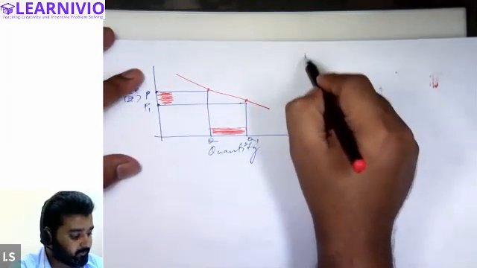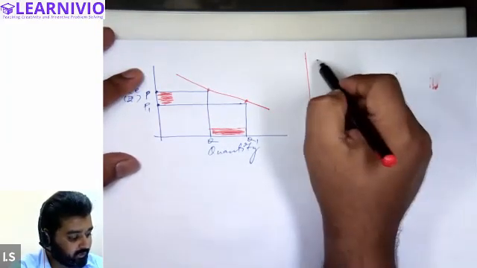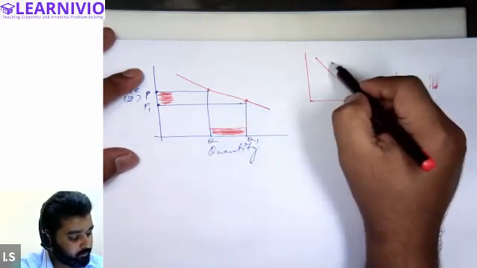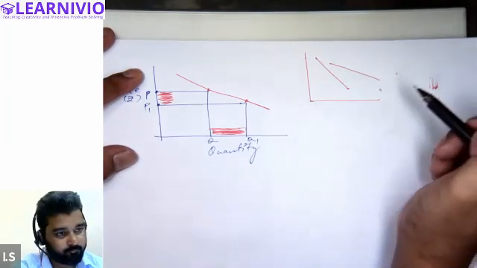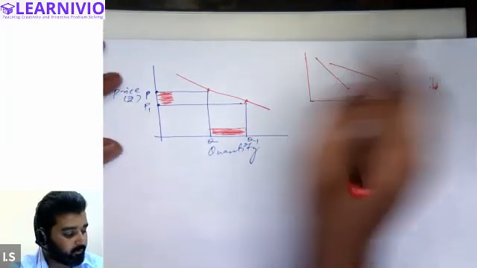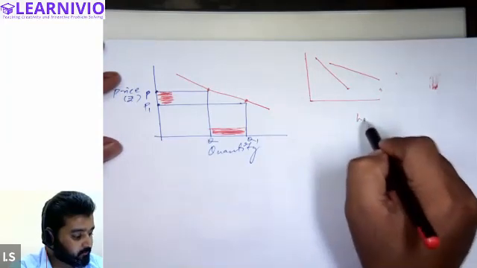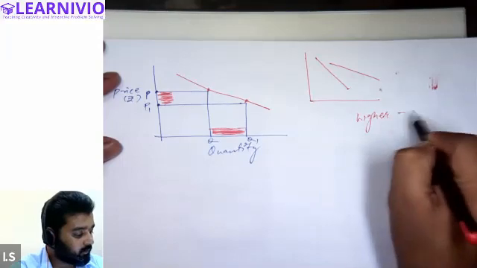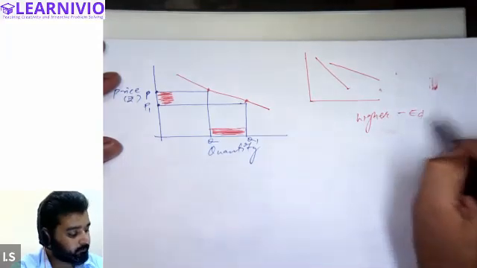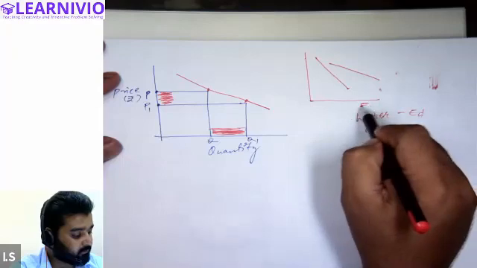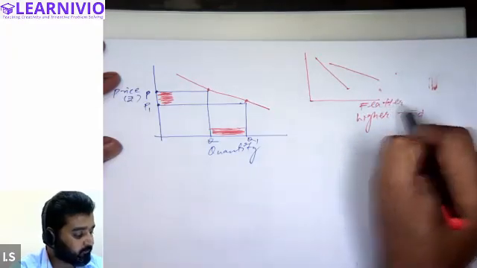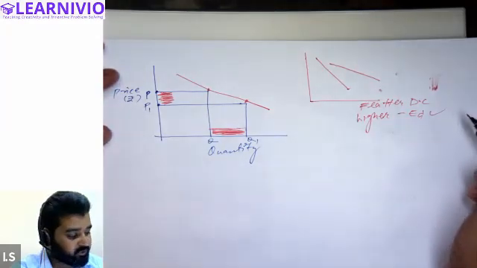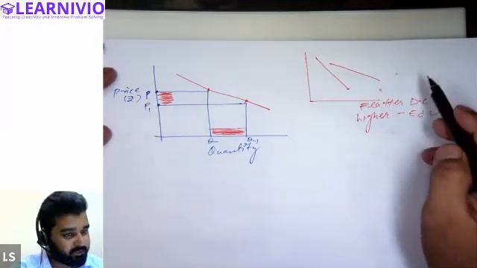What does steeper basically mean? Steeper means the demand curve was earlier like this. It was more steep. Now this demand curve seems to be more flat. This is more flat, right? And listen to me carefully. The flatter the demand curve, the higher will be the elasticity of demand. And the steeper the demand curve, the lower will be the elasticity of demand.